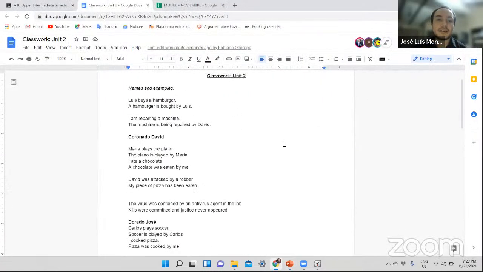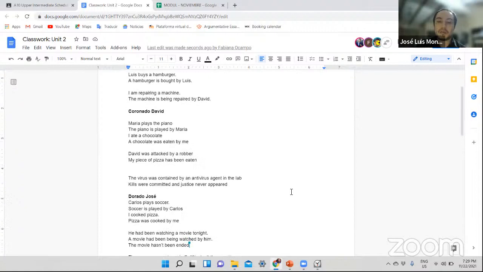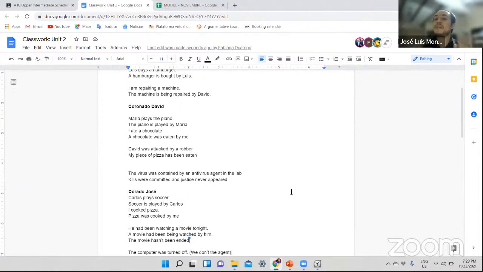All right, so David, let's start with you, please. Let's read your two examples, and then you explain why you believe they are part of each category, please. Okay, teacher. The virus was contained by an antivirus agent in the lab. The second one is kills were committed and justice never appeared.